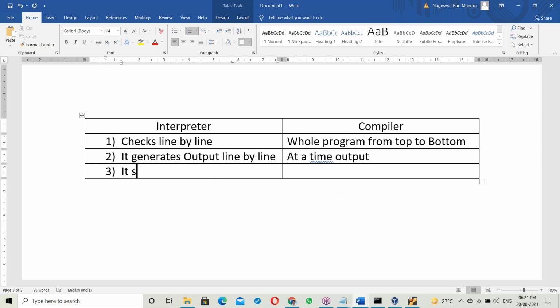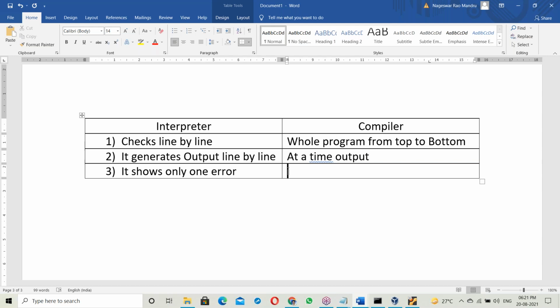Next, the interpreter shows only one error. Any error that comes, it stops there and shows only one error. Any error comes, the interpreter stops. It means it shows only one error.